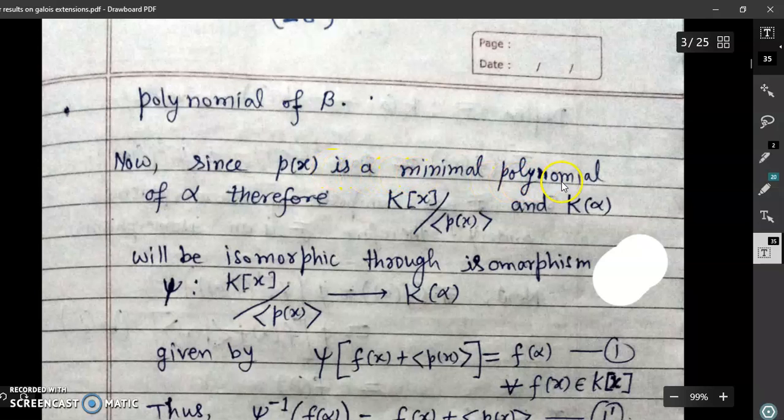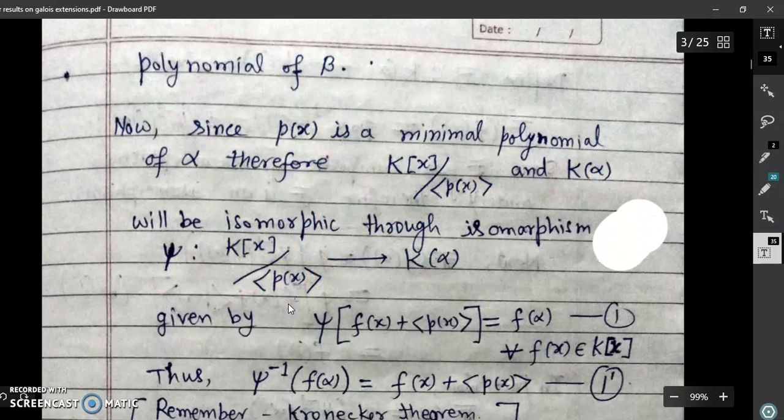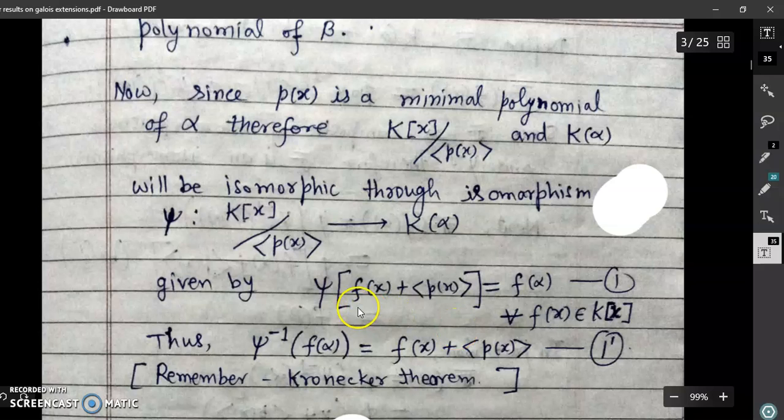Suppose that p(x) is a minimal polynomial of alpha. So by Kronecker theorem, there is an isomorphism from K[x]/(p(x)) to K(alpha). And remember that this isomorphism is given by psi(f(x) + (p(x))) equal to f(alpha).